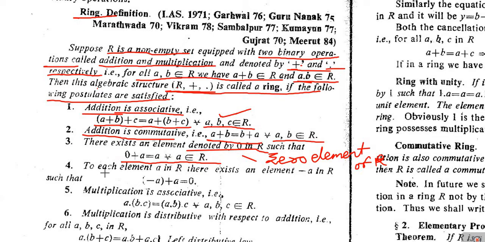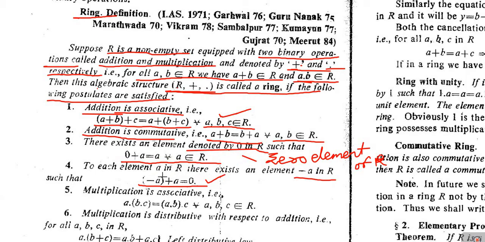Next one, number 4. To each element a in R, there exists an element minus a in R such that (−a) + a = 0. If a is any element in R, then there must be −a in R such that the addition of −a and a must be 0, meaning the addition of an element and another element must be equal to the 0 element of R.